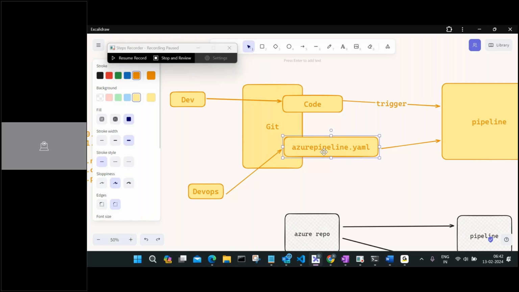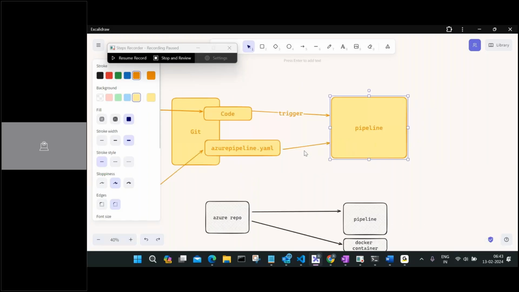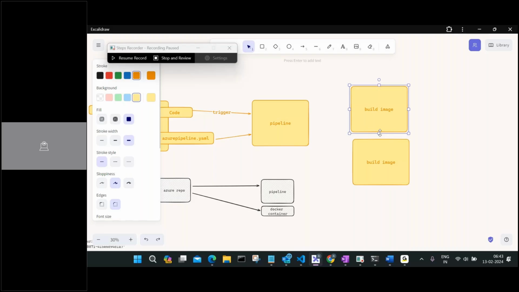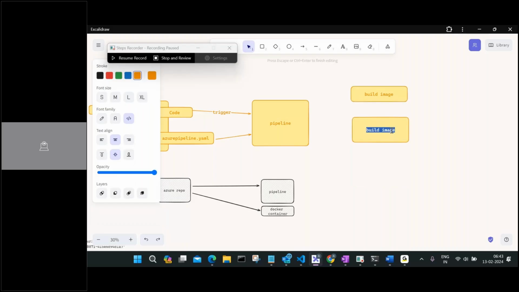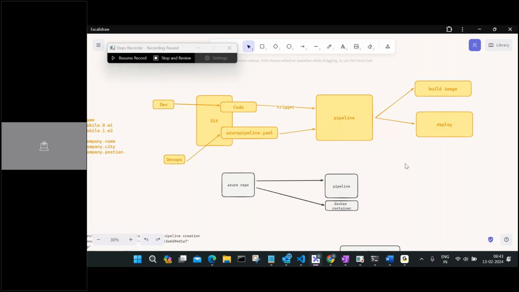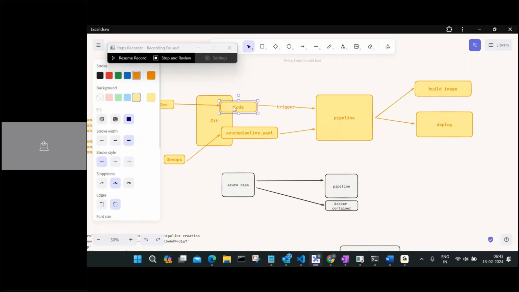Now, what is my pipeline really doing? Well, my pipeline is doing the complete CI/CD, right? It is building the image, and then it is deploying that image. As simple as that. Nothing big, nothing small. So it is building and it is deploying. That's it. But this build and deploy is a continuous process. That's what I want, and it should be an automated process so I don't need to care. Once I configure this pipeline, once everything is settled, until there is any change in the code, in the Docker file, in something like that, I'm not going to touch it. My job as a DevOps engineer is complete.